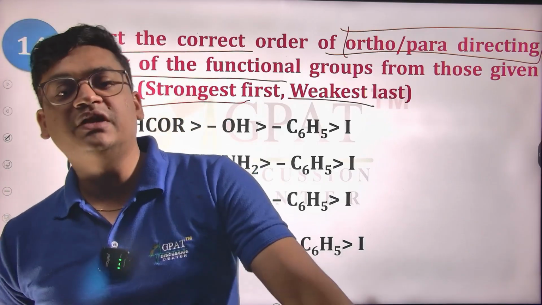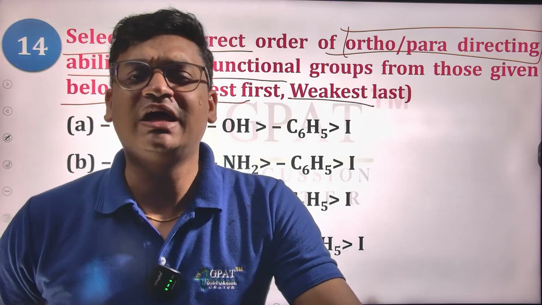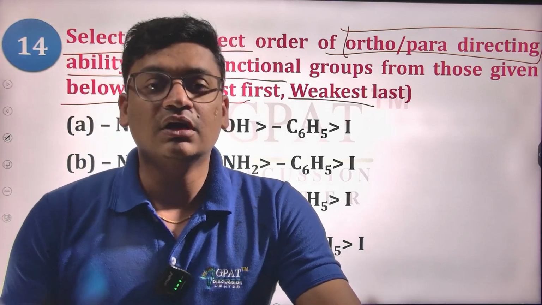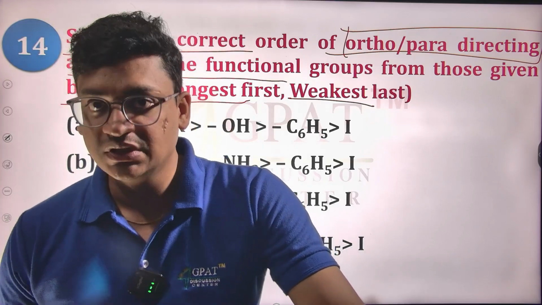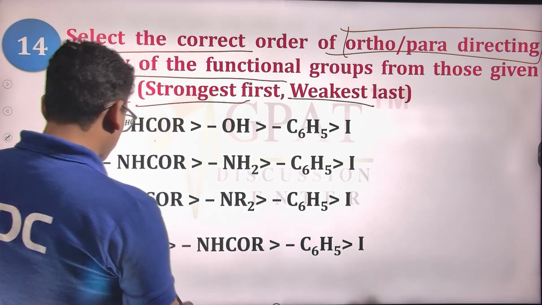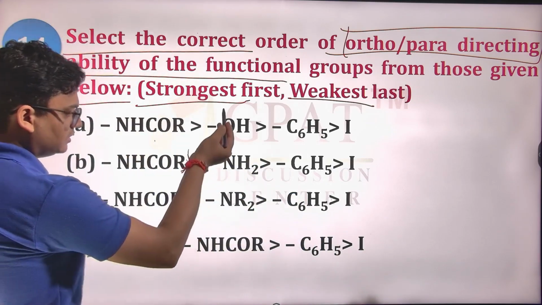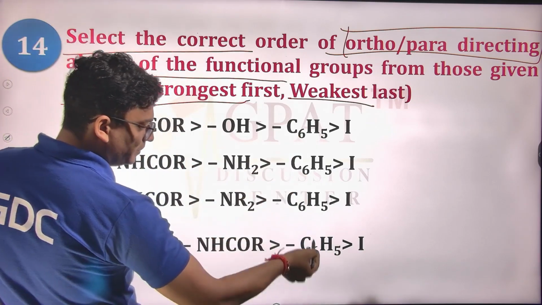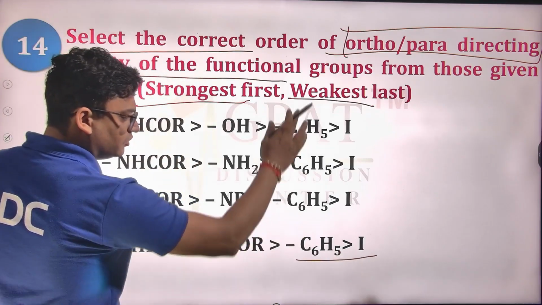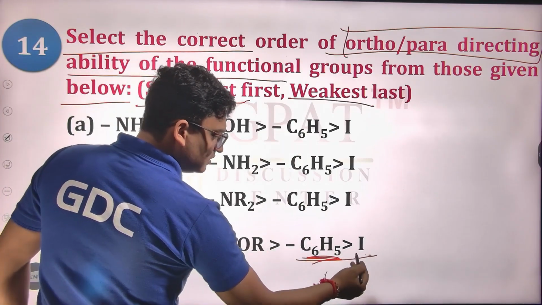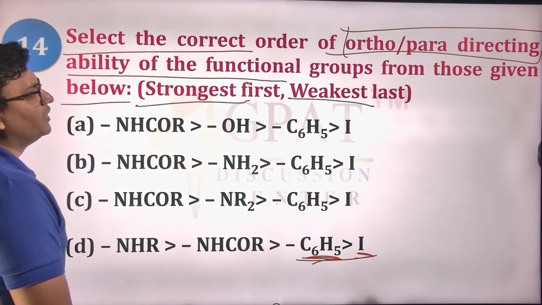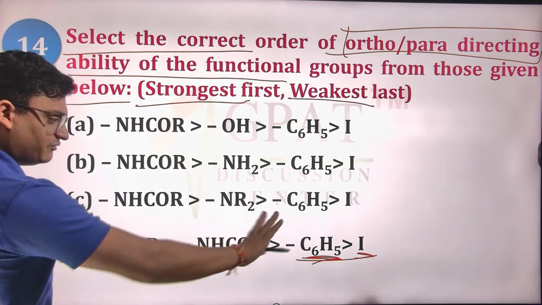Now the lone pair, if present on a less electronegative atom like nitrogen or sulfur, gives a better plus M nature group. Now suppose we have nitrogen here, also nitrogen, benzyl. Okay, so this will be the least one. This does not have the strongest groups, so they are the weakest.